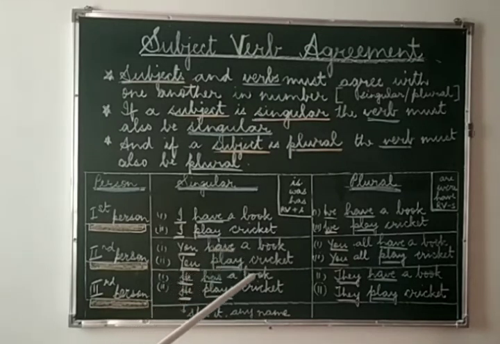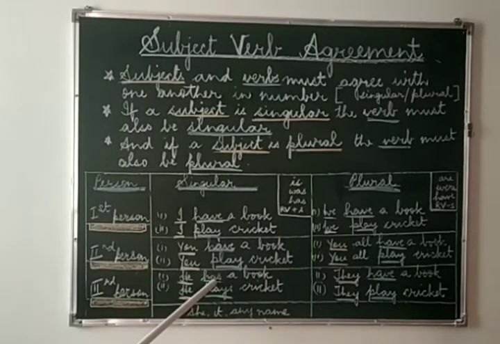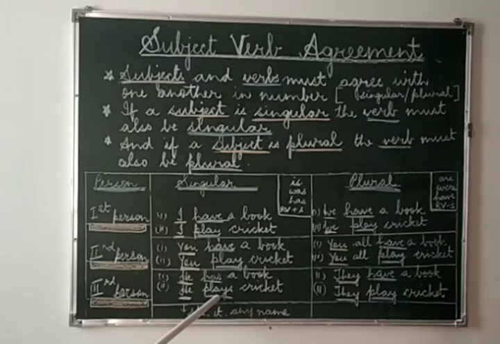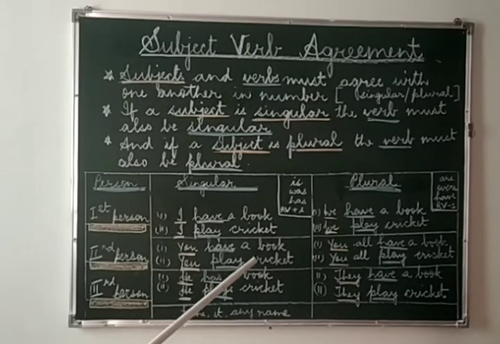So, we see that only the third person singular, that is he, she, it or any name, they only take singular verb. Even helping verb is singular and the main root verb is also singular. Now in rest of the person and number, we see that they all take plural verb. Can't you see? Now let's read one by one.